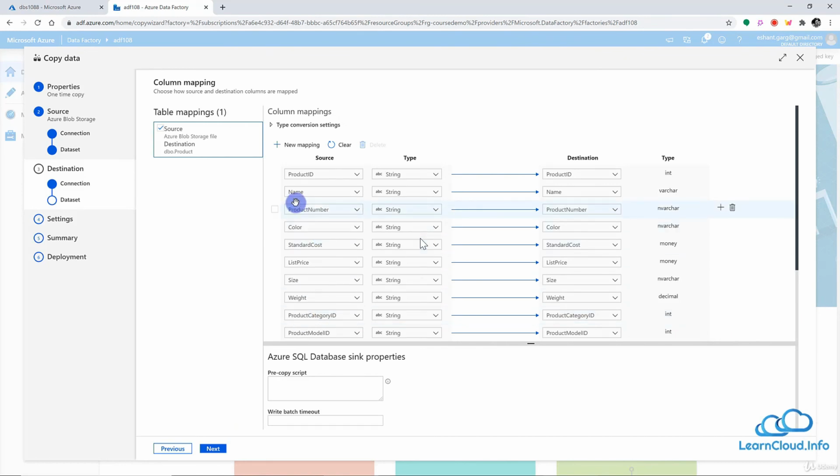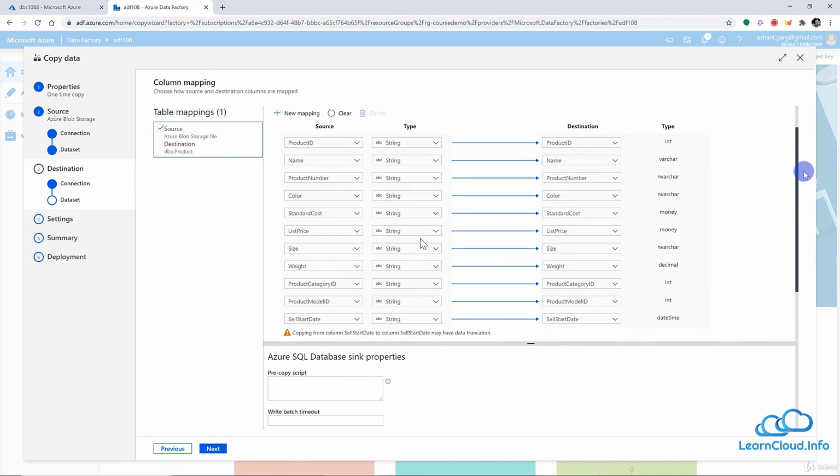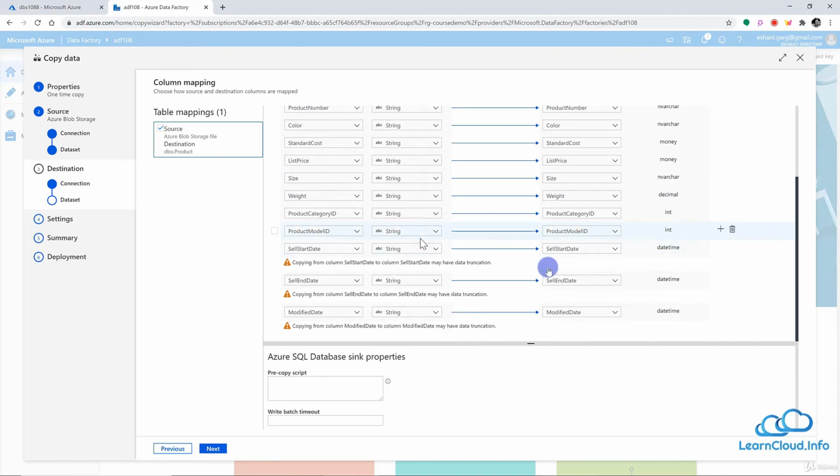Now here we need to do the mapping from the source to the destination. You see that once again Data Factory has done all this mapping for us. We just need to double check to make sure everything looks good, and if there is some error it can show it here. There's a warning that the sell end date data may not get into the sell end date column, because we have date time here, and Data Factory has figured out this is a string.